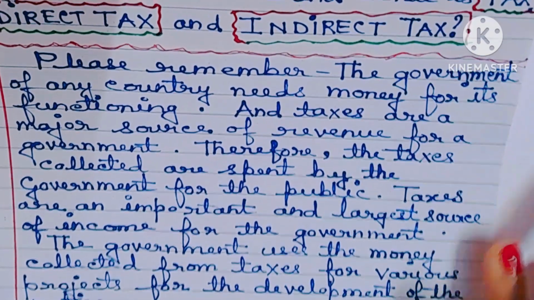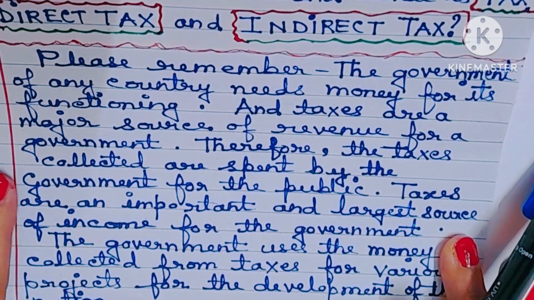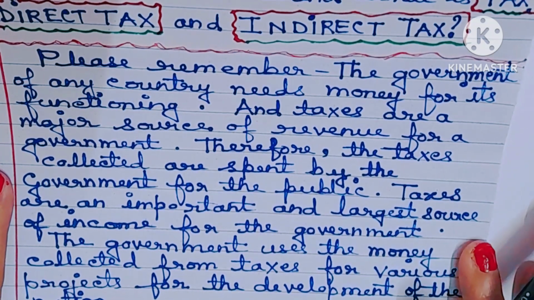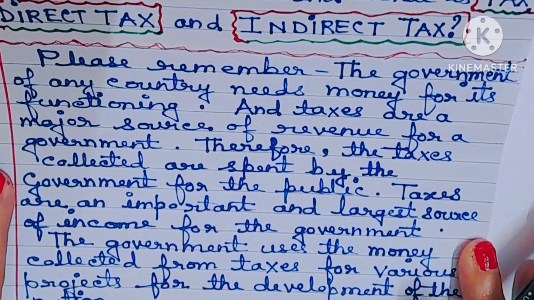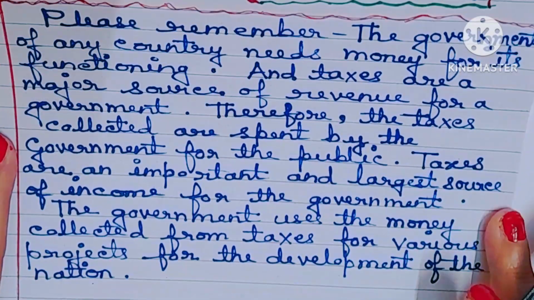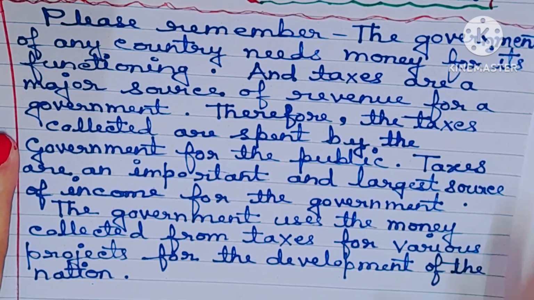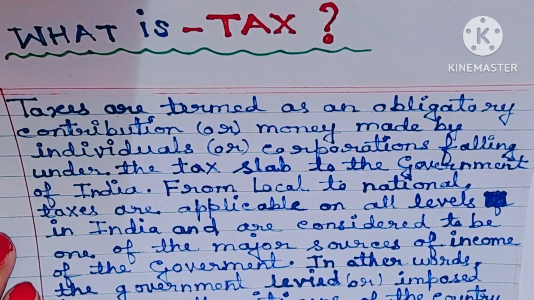Therefore, the taxes collected are spent by the government for the public. Taxes are an important and largest source of income for the government. The government uses the money collected from taxes for various projects for the development of the nation. Understood? Now, what is tax?